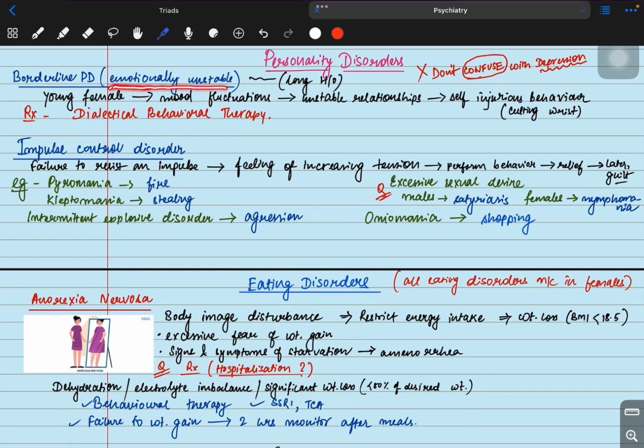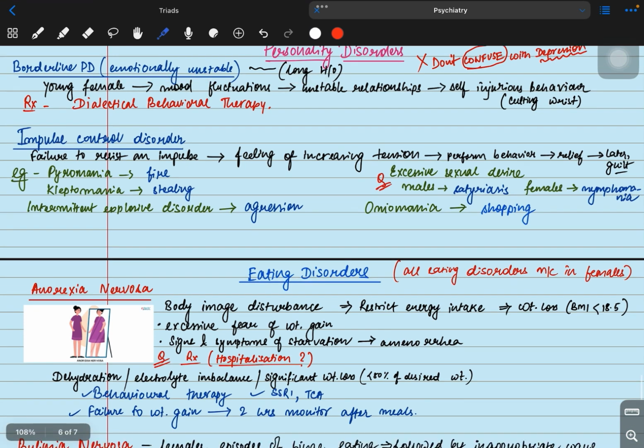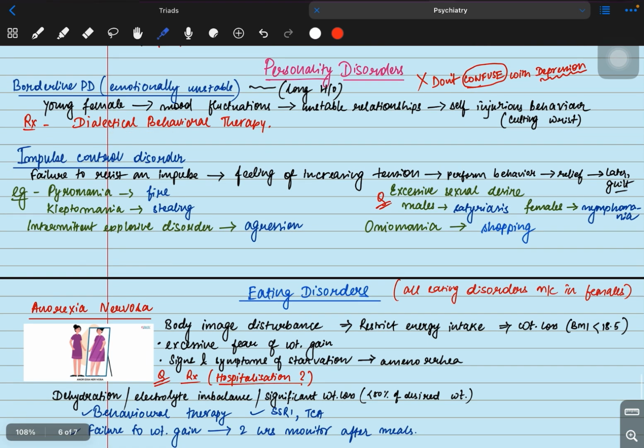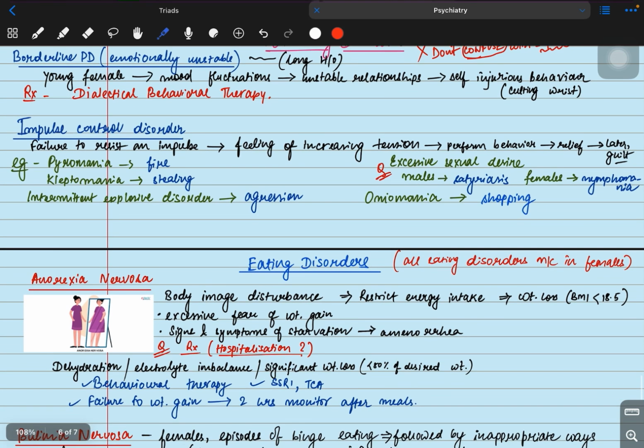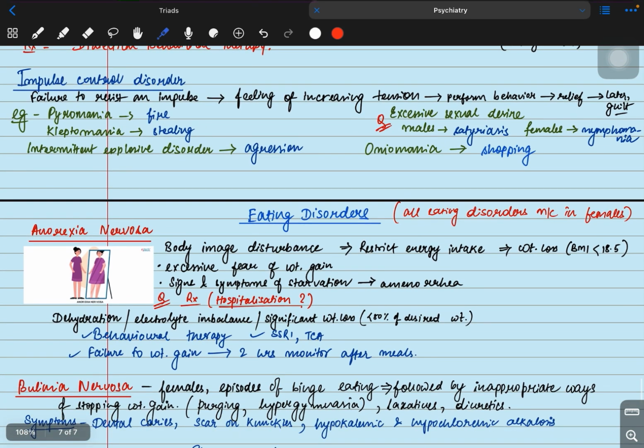So here the patient is emotionally unstable. Long history. A young female presents to you with mood fluctuations. The patient will tell that she had unstable relationships in the past. It will be a long history, like 3 to 4 years. And the patient has self-injurious behavior. You can find the patient has cut her wrist many times. So the treatment is dialectical behavioral therapy. Don't confuse this with depression. In depression, the patient will have low mood. The patient will not find energy in doing any activity.